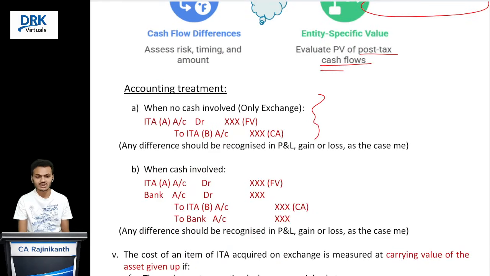Suppose there is no cash involvement. As we already discussed, firstly you de-recognize your own asset at carrying amount, and recognize the asset that we are acquiring at fair value. Fair value preferences we already discussed. First preference is the asset given up. Second preference is the asset that we are acquiring. If the fair value of the asset that we are acquiring is more clearly evident than the fair value of the asset that we are giving up, in that case we should recognize it at the fair value of the asset that we are acquiring. Any difference between these two amounts, you recognize in profit and loss account, be it a gain or loss.